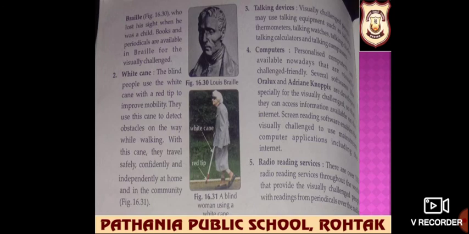We also have talking devices for visually challenged people. They can use talking equipment such as talking thermometers, talking watches, talking clocks, calculators, and talking compasses.